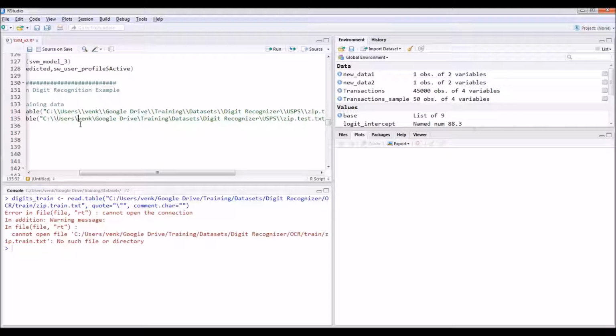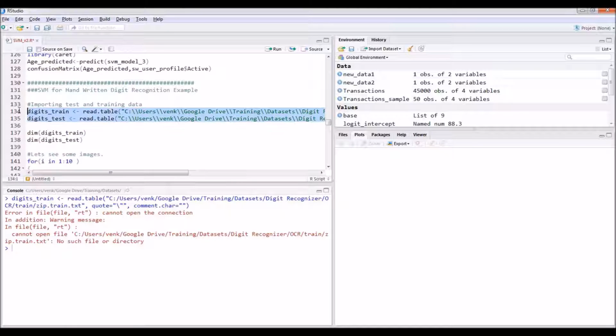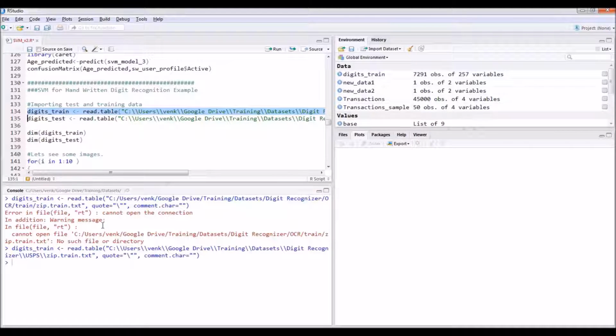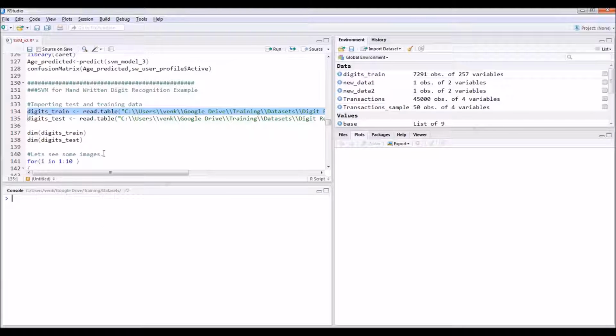I'll just change the path of the file, then we can continue the demo. So this is the training data. This works now. And let us see the test data. Let's import the test data as well.